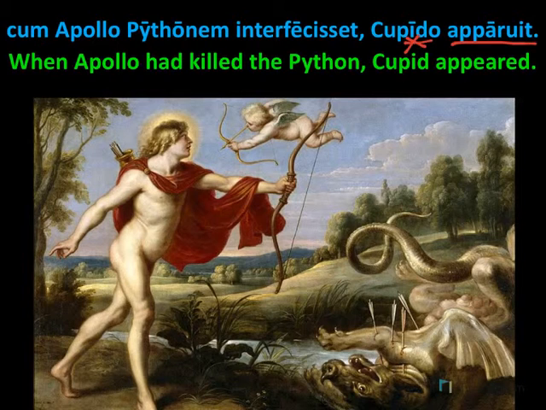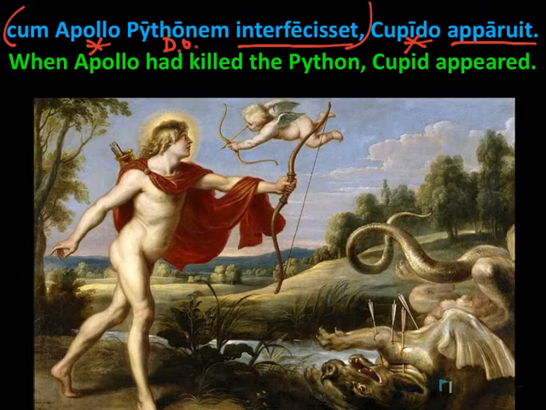Cum again sets off a subordinate clause, where interfecit is the subjunctive verb, Apollo is the subject, and Pythonem is the accusative direct object. And here we translated cum as when. When Apollo had killed the python, Cupid appeared.